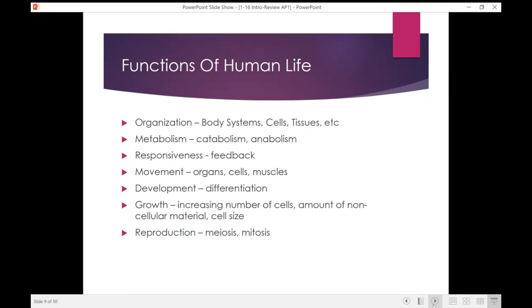And then we have to be able to reproduce. So not only do we have to reproduce through meiosis, meaning that that's how we're going to get our sex gametes, but we also have to be able to reproduce our somatic or our body cells through mitosis.